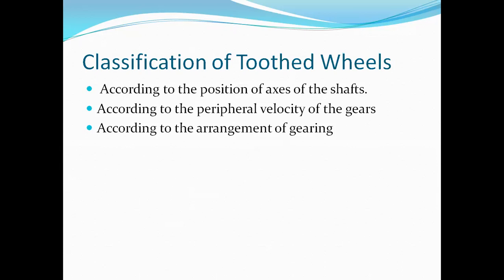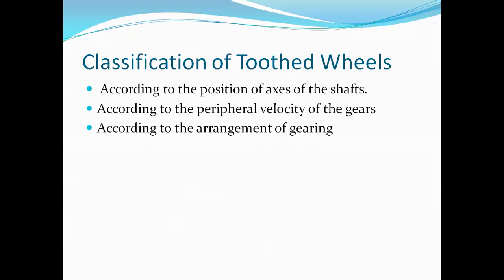And next one is the two non-parallel and intersecting but coplanar shafts connected by gear, which are known as bevel gear, and the arrangement is known as bevel gearing. So that is according to position of the shaft. And second one is according to peripheral velocity of the gears. It is further classified as low velocity gear, medium velocity gear, and high velocity gear.